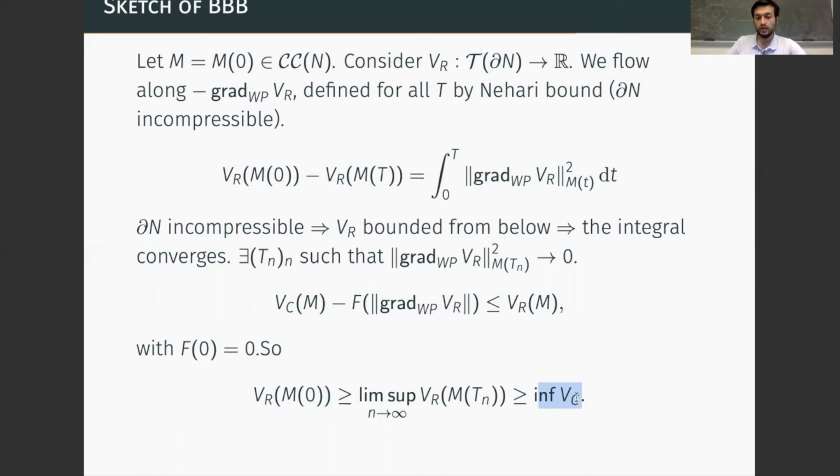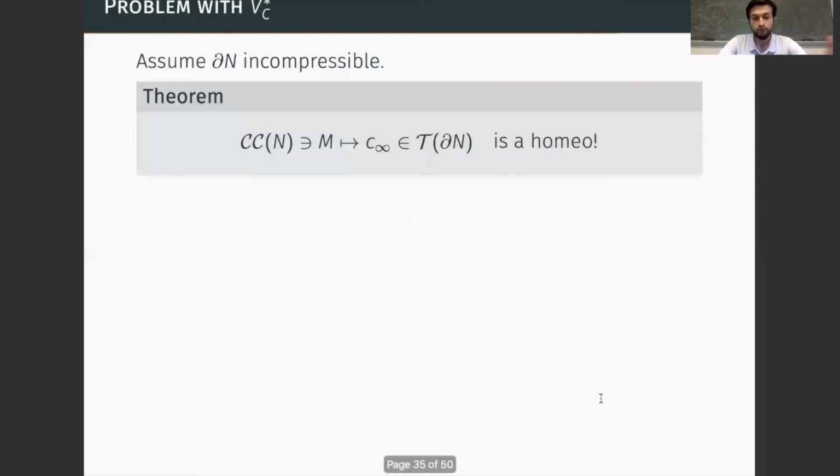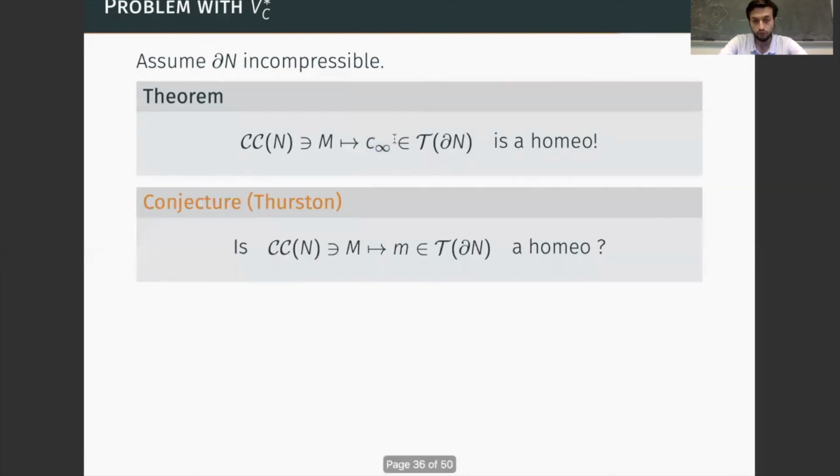So we would like to apply a similar type of strategy to the dual volume of the convex core. The main problem that we encounter at the very beginning is that, while we know that the conformal structures at infinity parameterize the deformation space of convex cocompact manifolds, we do not know the same for the hyperbolic metric on the boundary of the convex core.